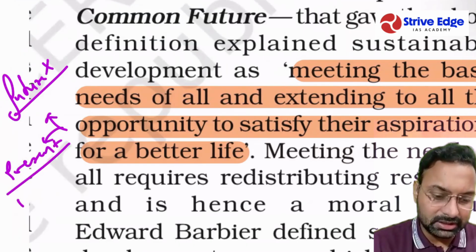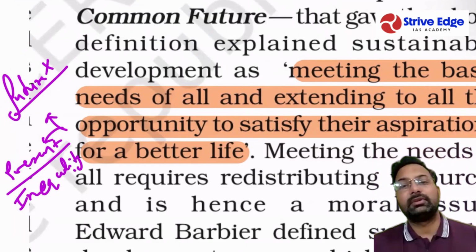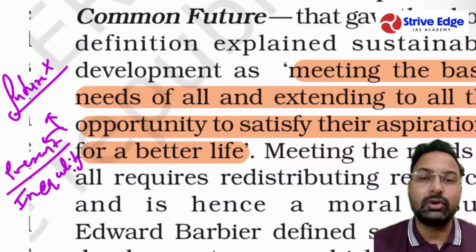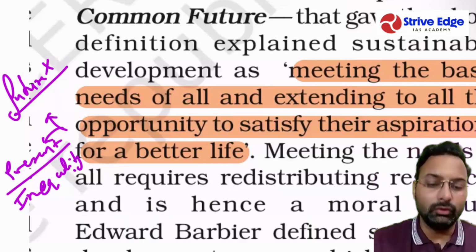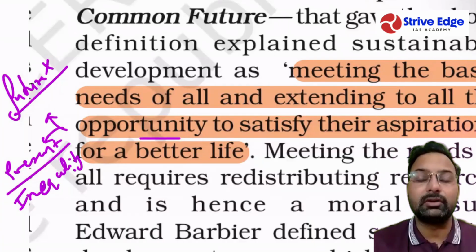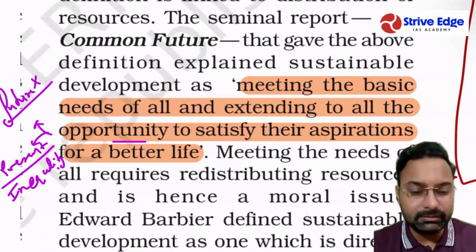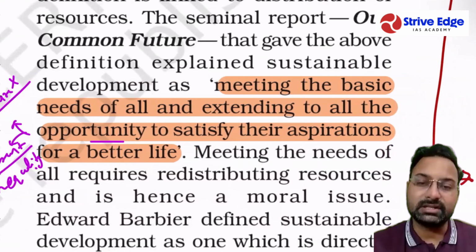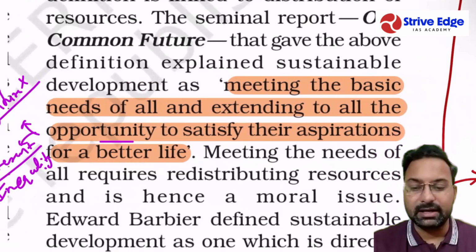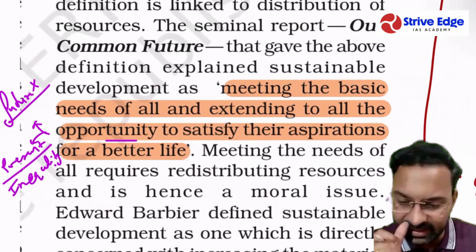But this definition talks about inequality. How? Everyone should be able to enjoy a better quality of life, and everyone should be able to fulfill the opportunities that are available to them. So the aspirations of all the people, at all levels of the present people, should be fulfilled. This is what is called sustainable development, right? So in effect, this definition talks about reducing inequality.